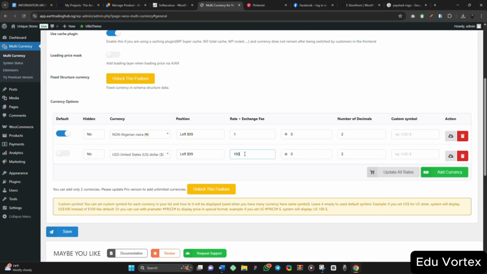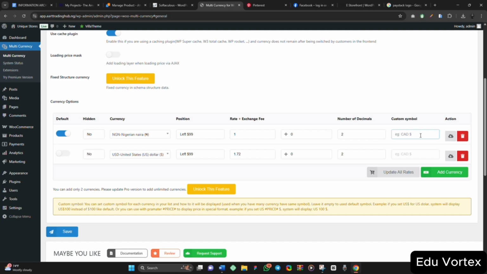If it is a fixed rate, e.g. the original rate is 1.62 plus 0.1, I think that should be, let's just say 1.72. You can calculate the rate of naira to USD in decimal like this. Number of decimals, 2, something like this.